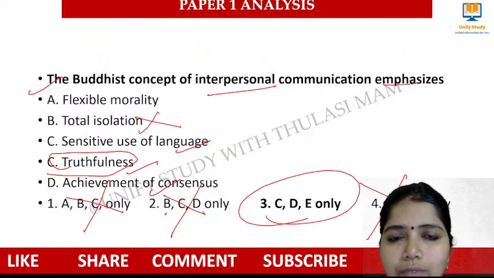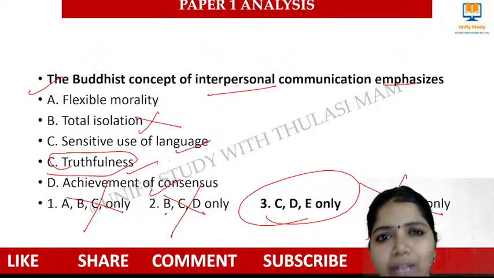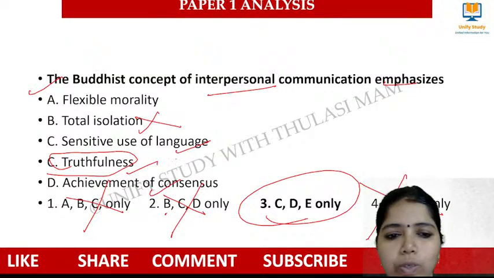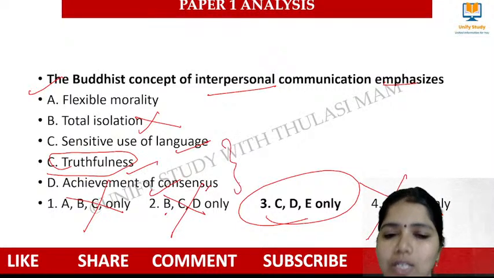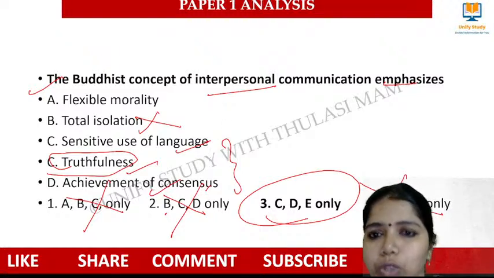Sensitive use of language: how we use the language has to be very kind, so we have to use words selectively. So sensitive use of language, truthfulness, and achievement of consciousness. These three are called the concept of interpersonal communication of the Buddhist model.